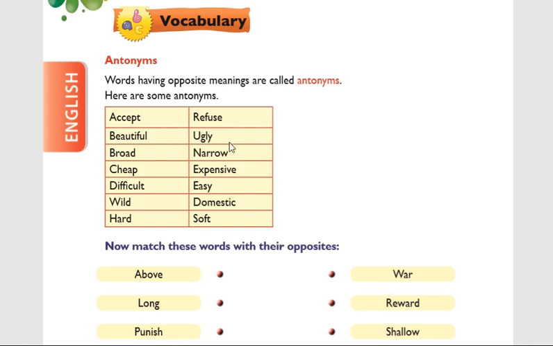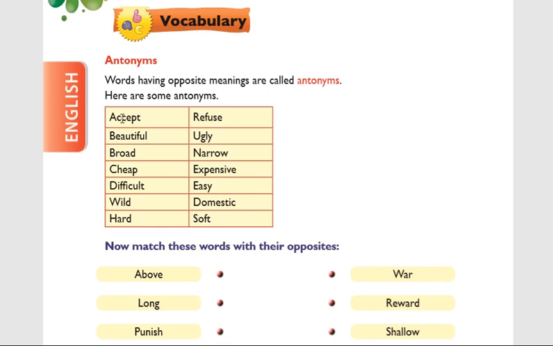Beautiful, ugly. Broad, narrow. Cheap, expensive or costly. Difficult, easy. Wild, domestic. Hard, soft. These are all opposite words. One more name for opposite words is antonyms.